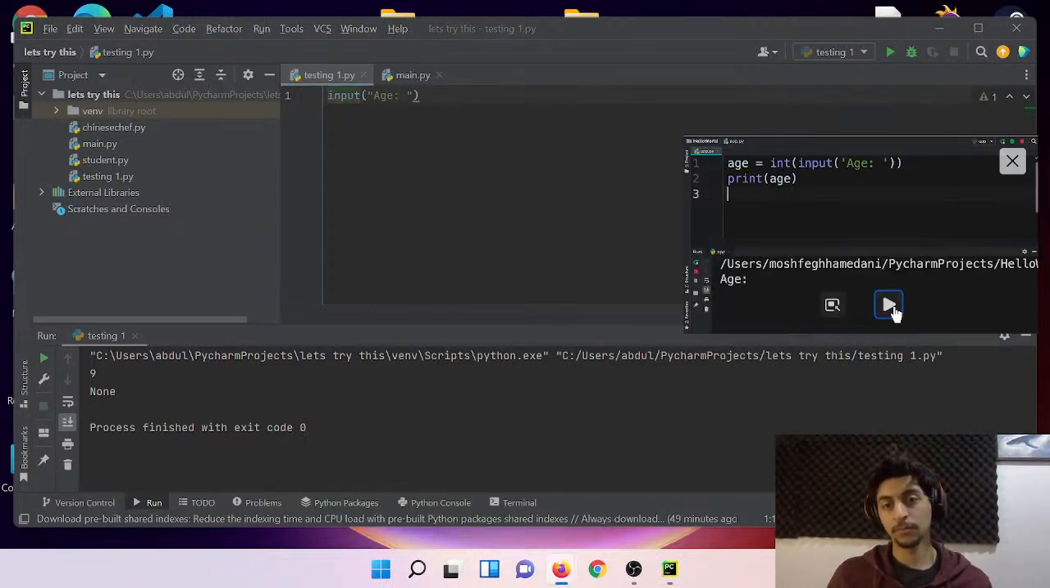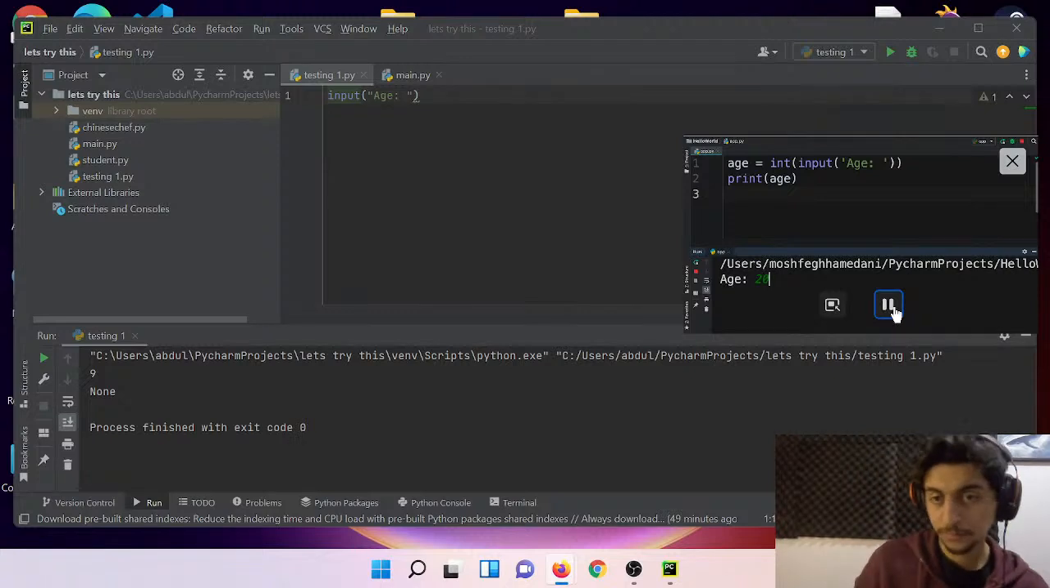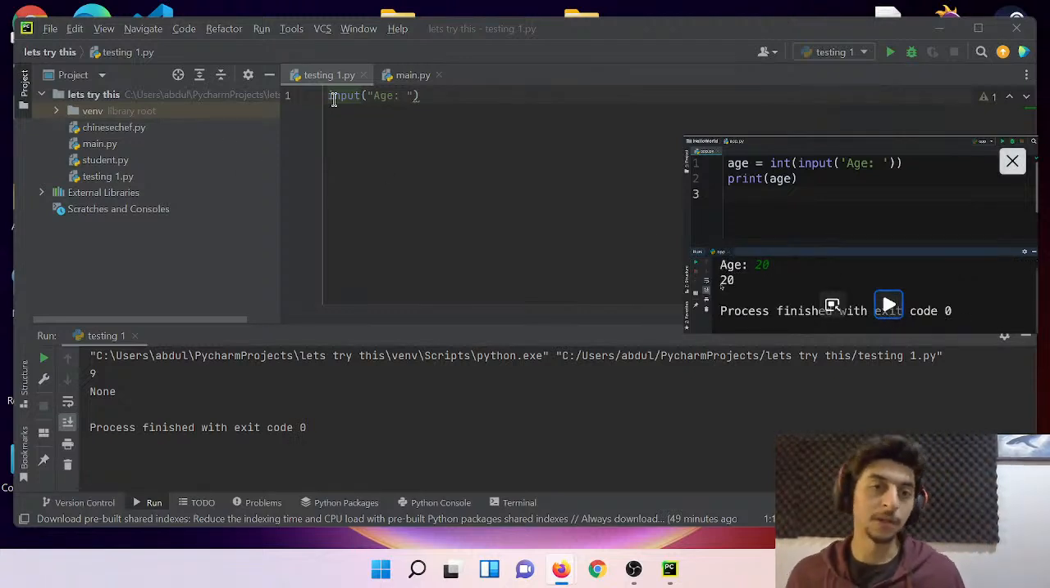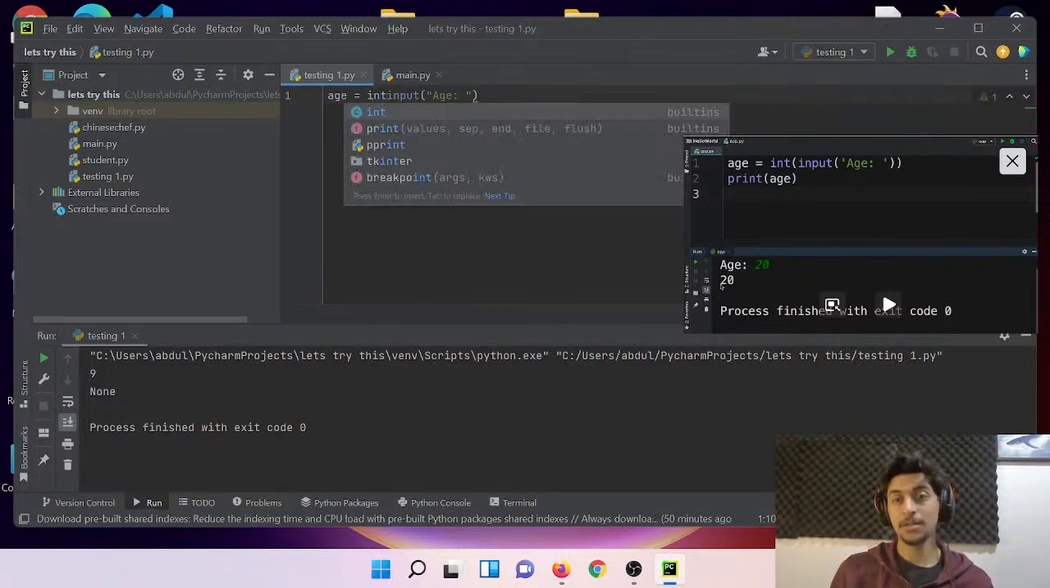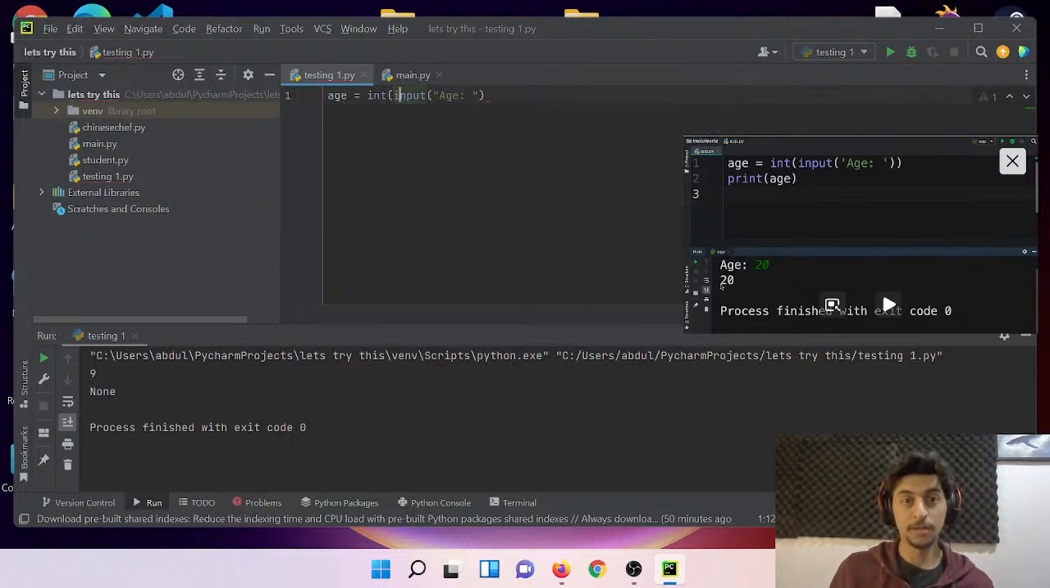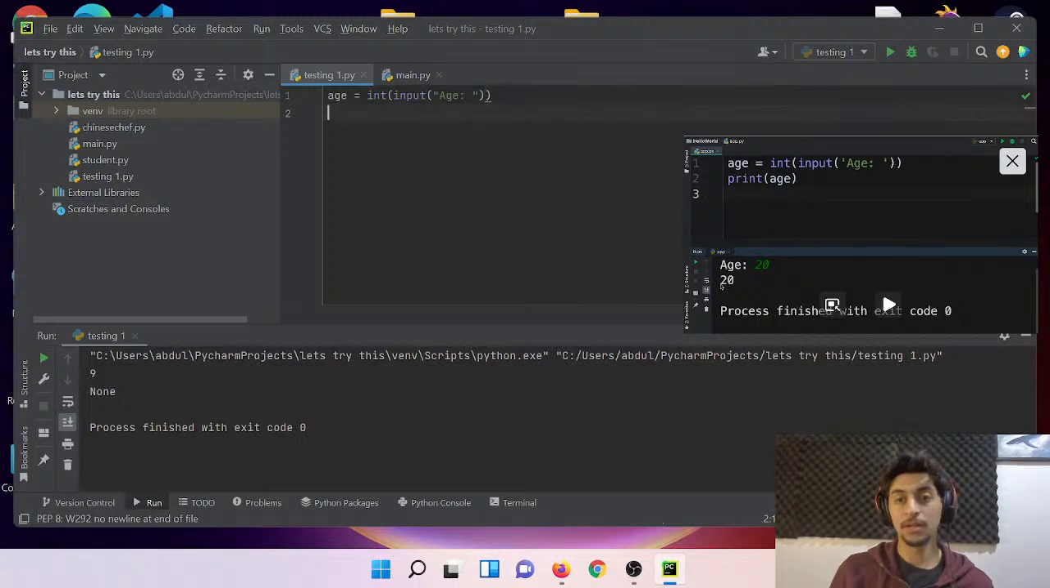Run our program. We type 20. We get 20. Alright. Age equals int, and here parentheses. And then here print age.